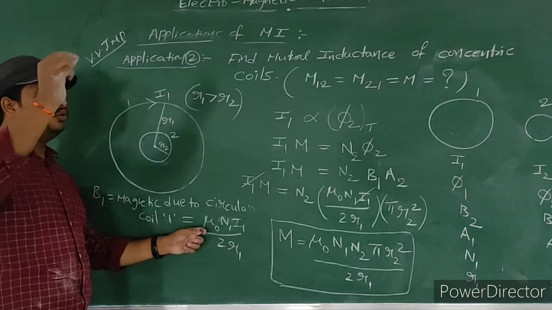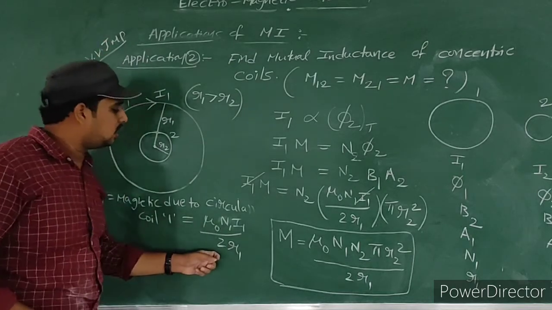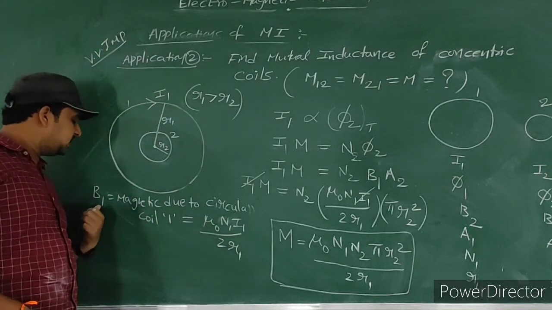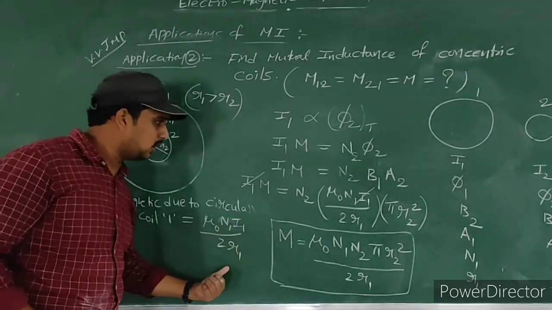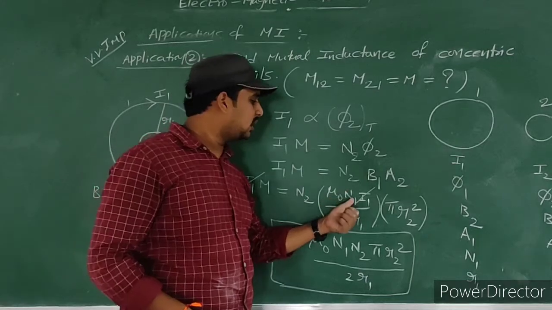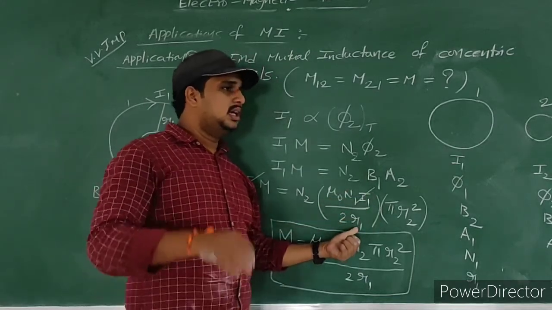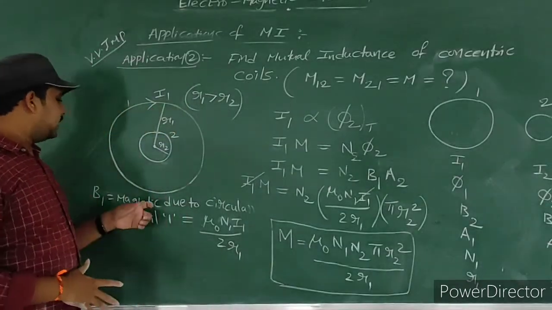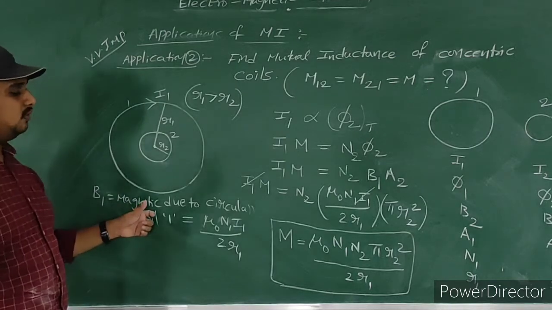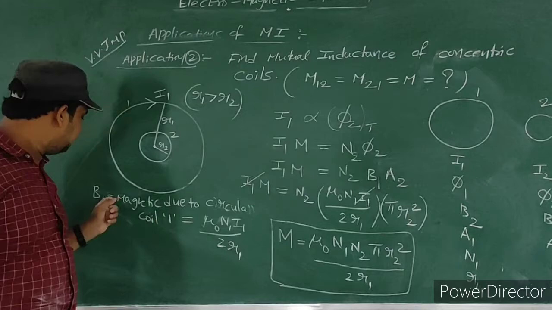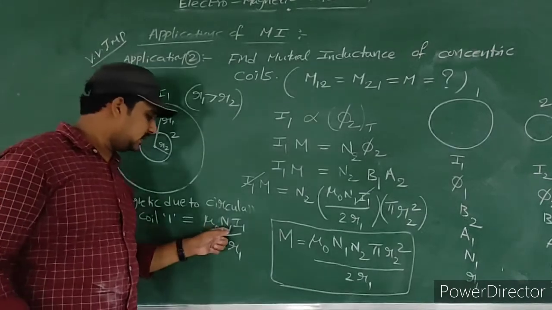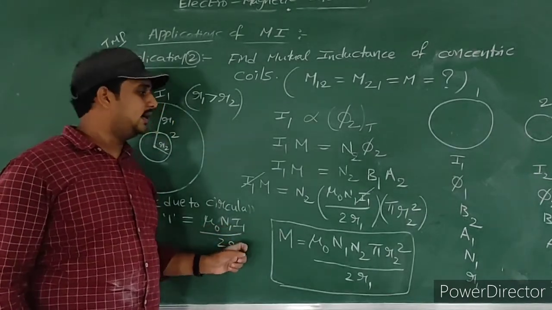That formula is mu naught N i by 2R. We are dealing with B1, that's why mu naught into N1 into I1 by 2R1. So substitute that. The general formula is magnetic field due to circular coil, mu naught N i by 2R. This is B1 we consider. That's why number of turns are N1, current is I1, radius is R1.